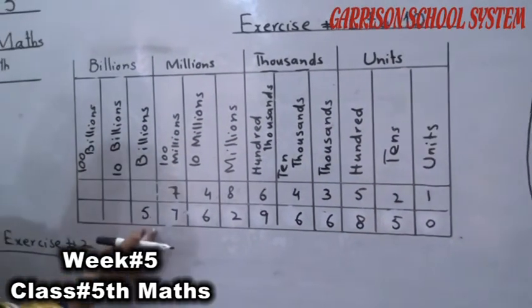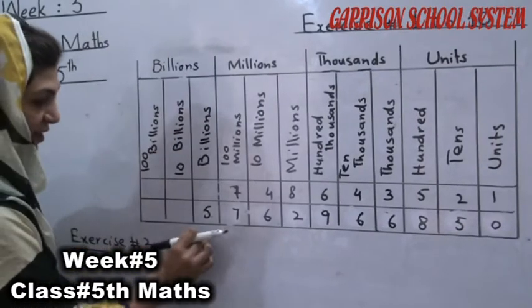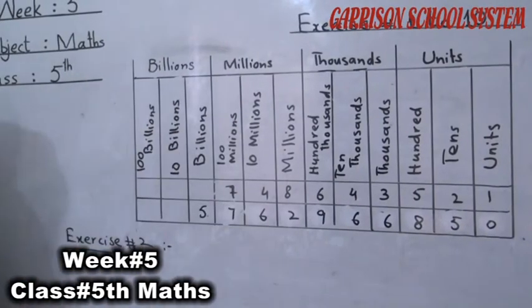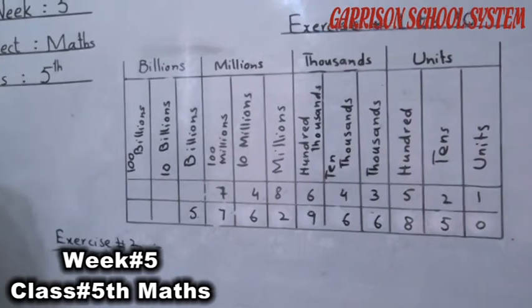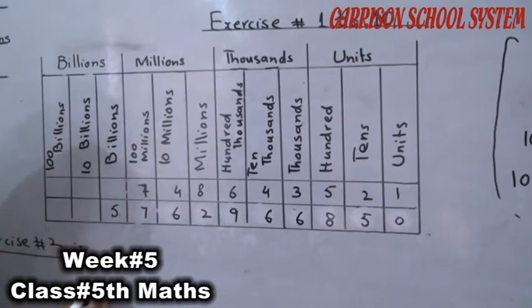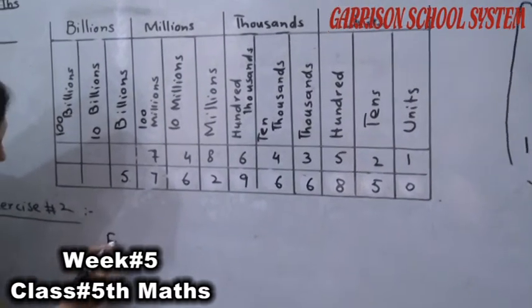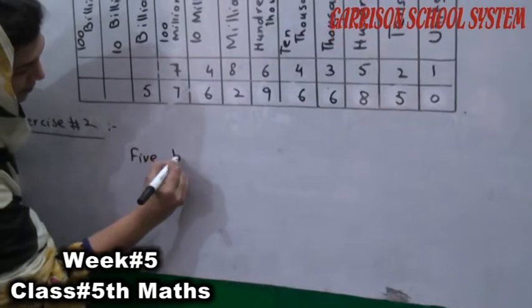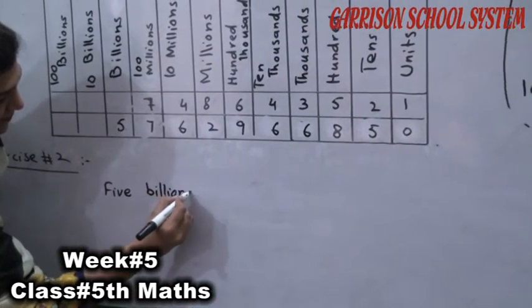This is the 5 billion. We can write this number in this way: 5 billion.